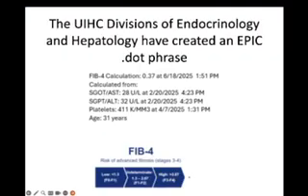So in UIHC, calculating FIB-4 score is easy because we have to just use a dot phrase, which is created by hepatology and endocrinology department. So FIB-4 score is calculated based on AST, ALT, patient's age, and platelets. And again, it gives us a FIB-4 score.